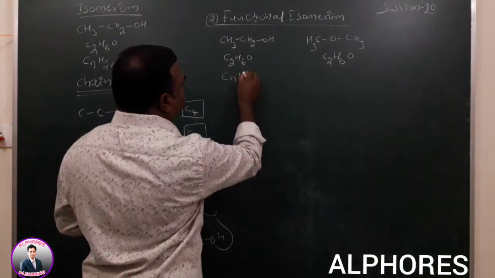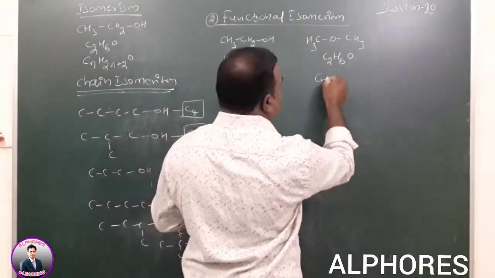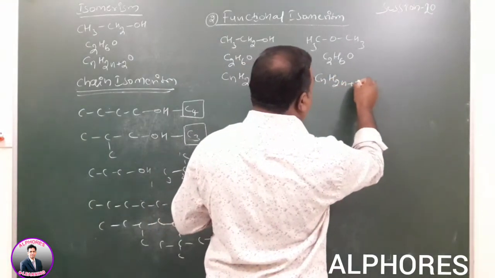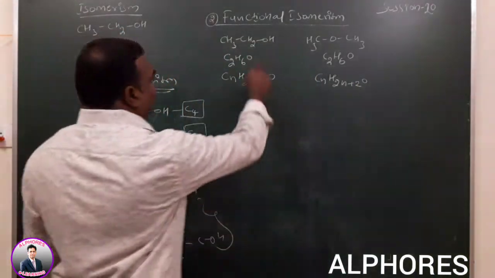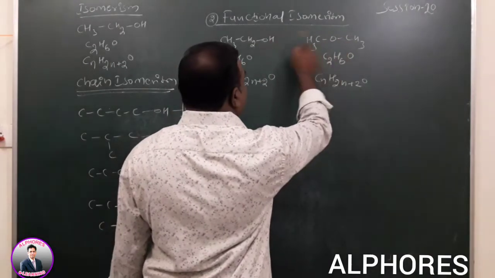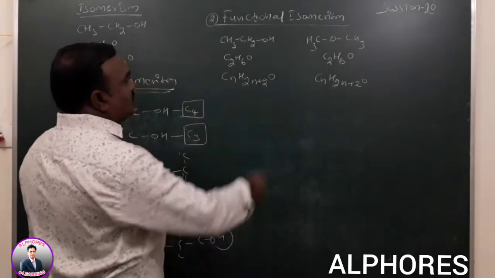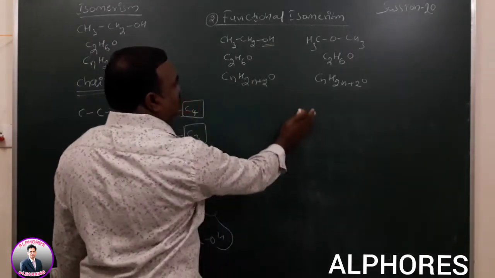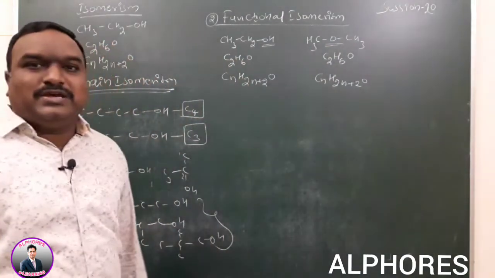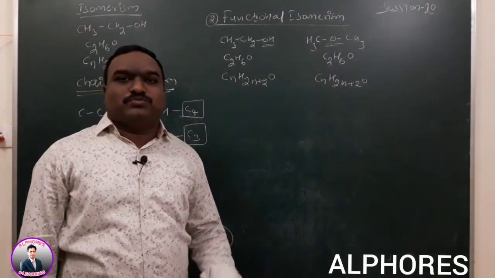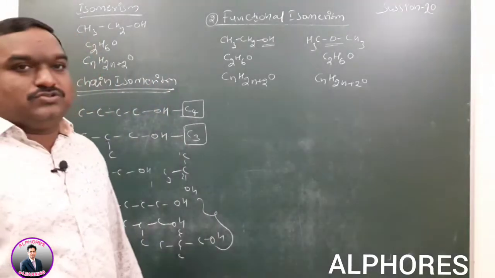So CnH2n+2O, having the same chemical formula. First one and second one both have the same chemical formula. What is the difference between them? Functions. One has an alcoholic functional group, one has an ether functional group. Alcohols and ethers are functional isomers.